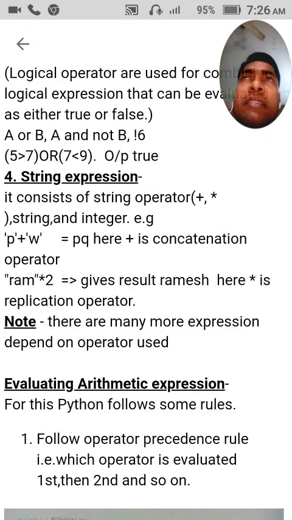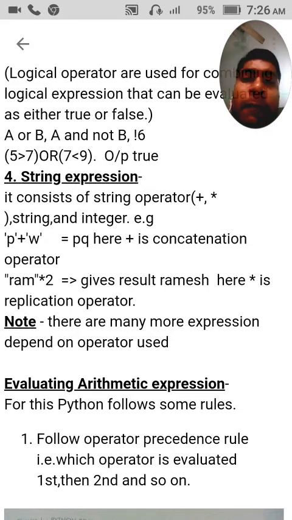Sometimes students become confused between the string concatenation operator and the arithmetic plus operator. I would like to tell you, when plus is used with strings, then it is known as the concatenation operator, and when plus is used with numbers, then it is known as the arithmetic addition operator.